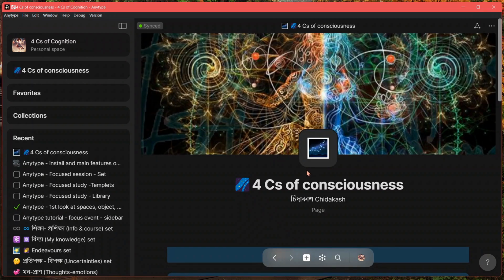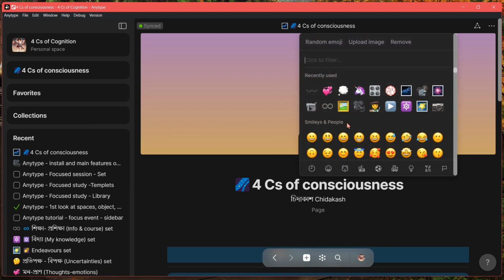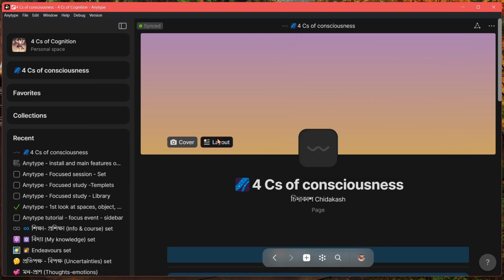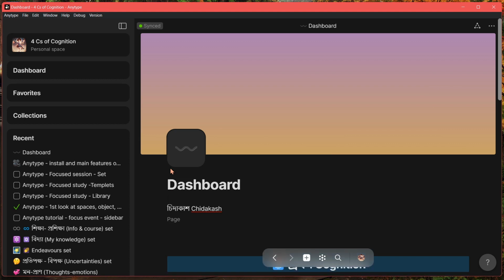I said at the beginning that when we first get the app, we will be greeted with the sidebar and the dashboard. But the dashboard did not look like this in the beginning. It had this cover and the icon looked like this wave. And the name of the dashboard was just My Dashboard, and the rest of the dashboard was empty. Since then, I have obviously customized the dashboard to my liking.